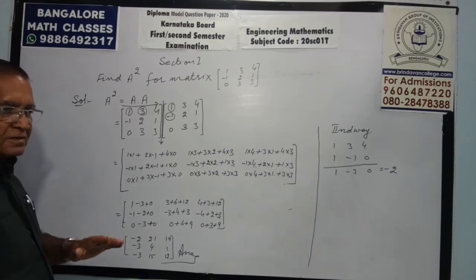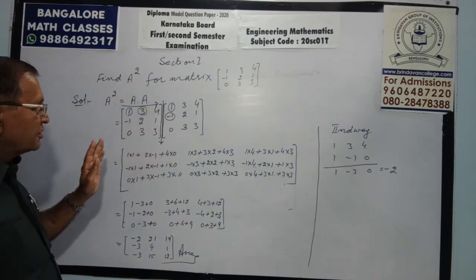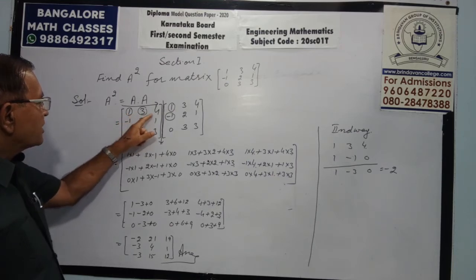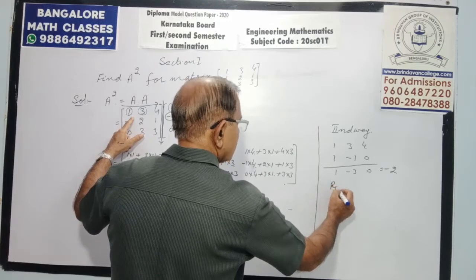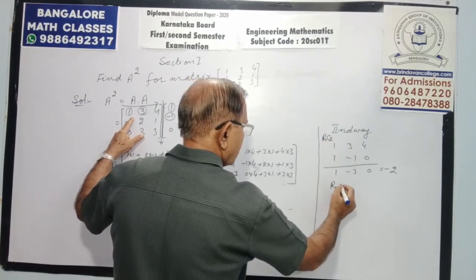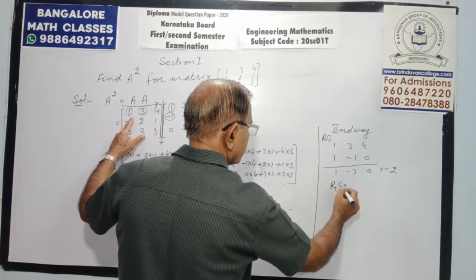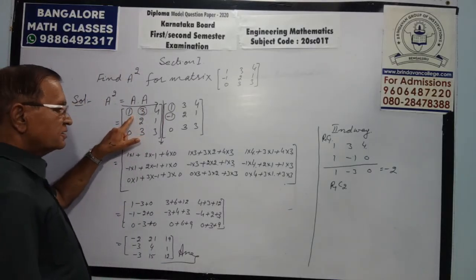It's your choice. If you can do it with row and column like that, you can do. Otherwise, write down the row. Here see R1 and C2. This was R1 C1, R1 C2. Write down R1 of the first: 1, 3, 4.